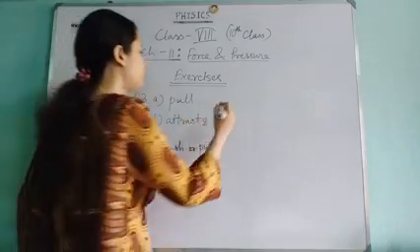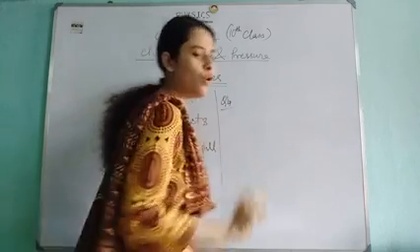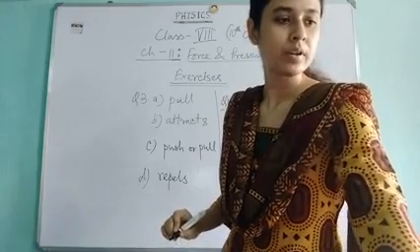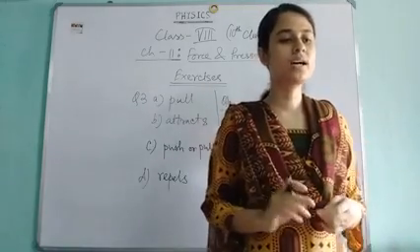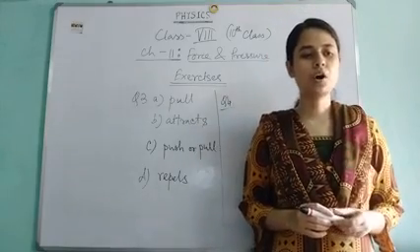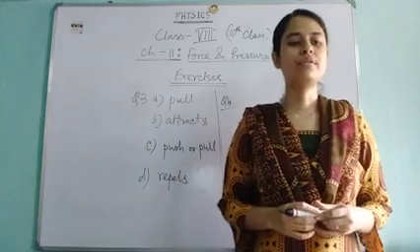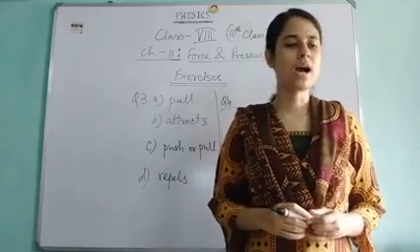Okay, now we will be doing question number 4. In question number 4, you have to fill in the blanks with a given word. The words are given there. The number 1 is muscular, 2 contact, 3 non-contact, 4 gravity, 5 friction, 6 shape, and 7th attraction.